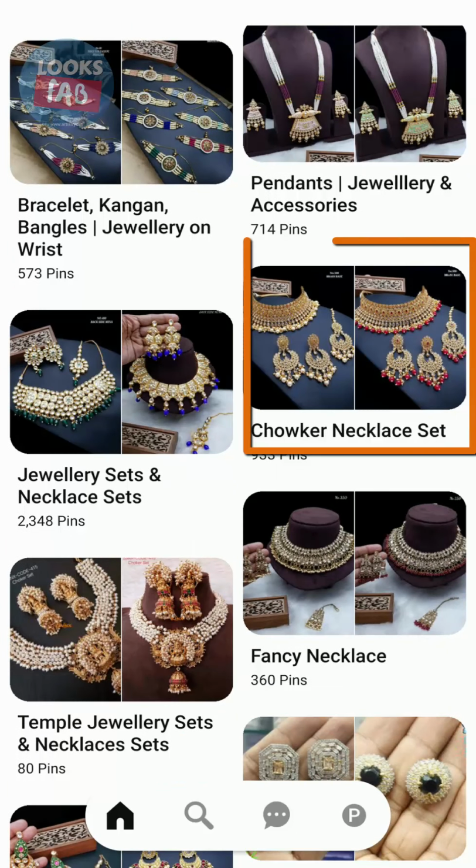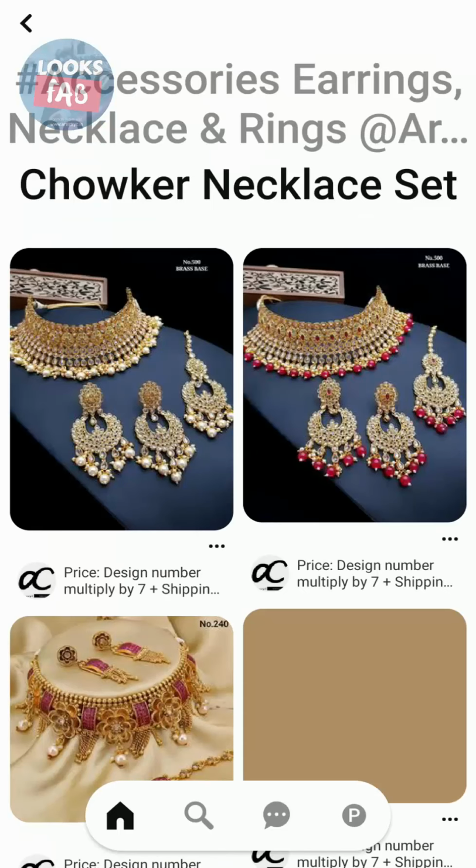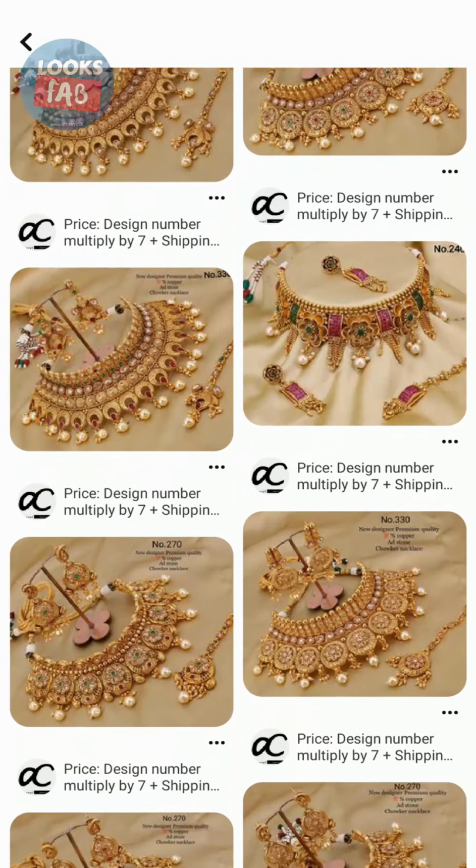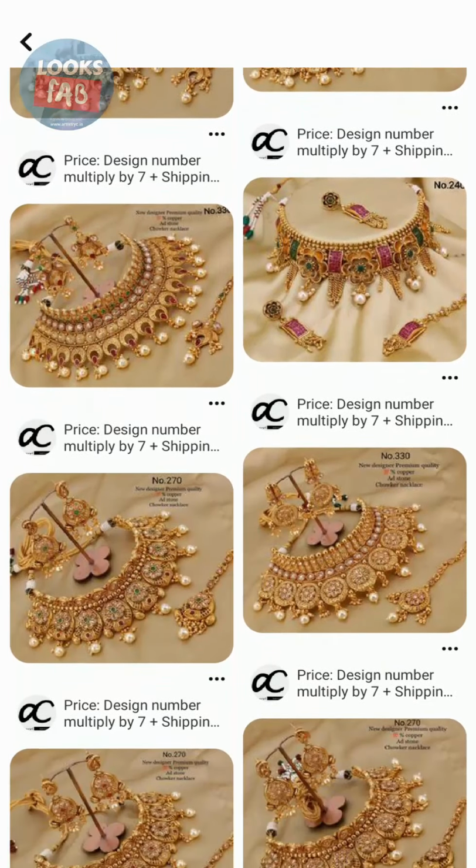In case you're looking for choker necklace sets, click on that. You could see the varied collections that have been put up. Just make sure whichever piece that you select, the Artistry icon that is available, that you can see out here, is marked there. Just in case if you scroll down, you can see more like this.